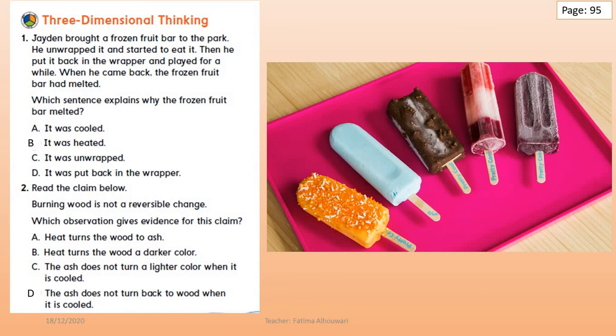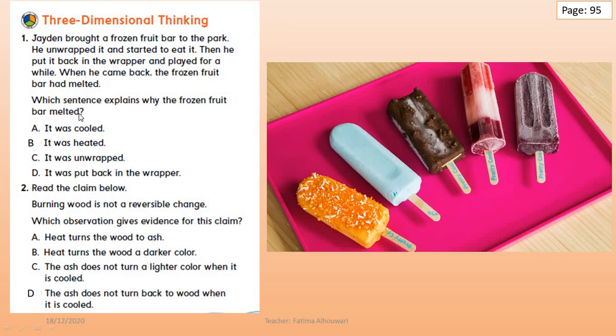Jaden brought a frozen fruit bar to the park, just like these ones. He unwrapped it and started to eat it. Then he put it back in the wrapper and on the plate for a while. When he came back, the frozen fruit bar had melted. Which sentence explains why the frozen fruit bar melted?